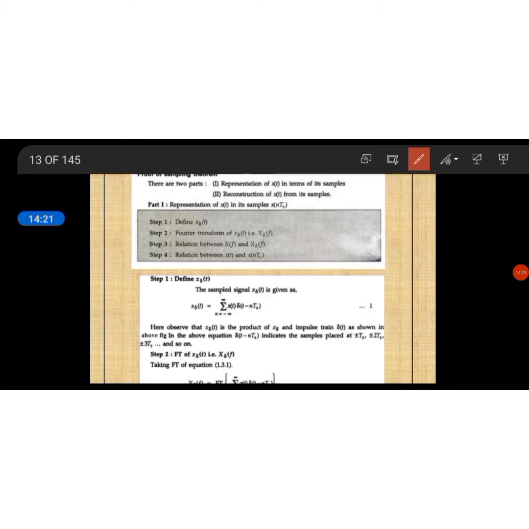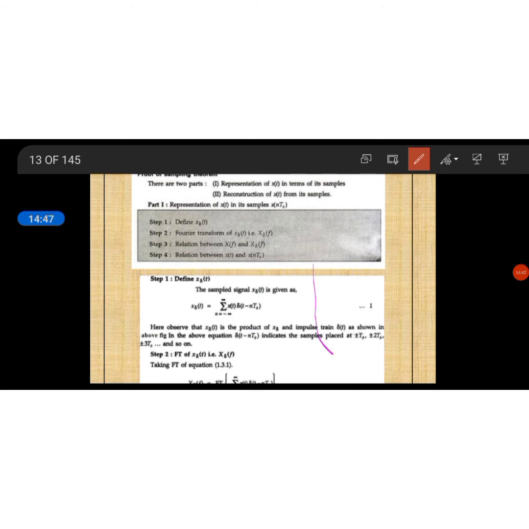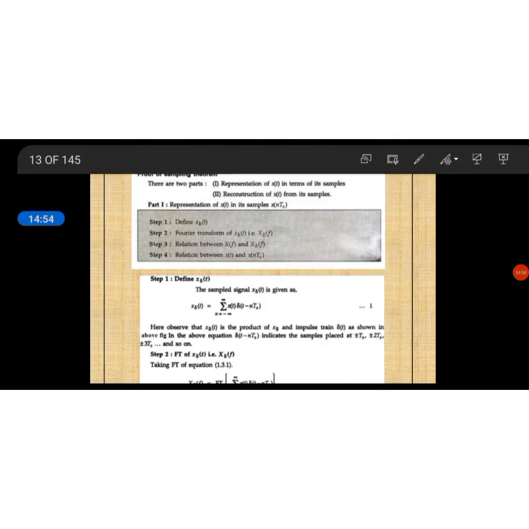In the same way, for the summation over n from minus infinity to plus infinity of delta of t minus nTs, by the unit impulse function property, the Fourier transform gives Fs times the summation over n from minus infinity to plus infinity of delta of f minus nFs.